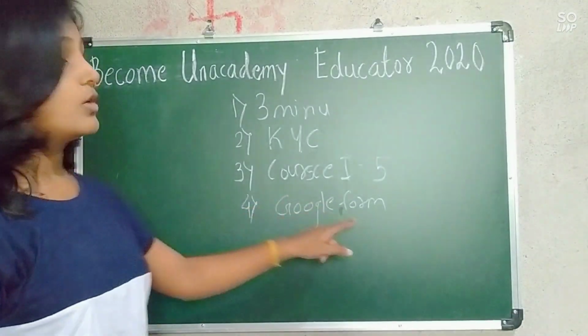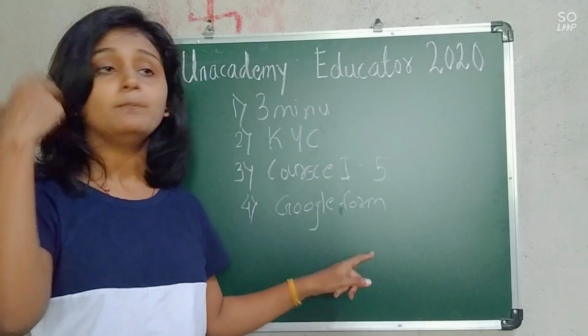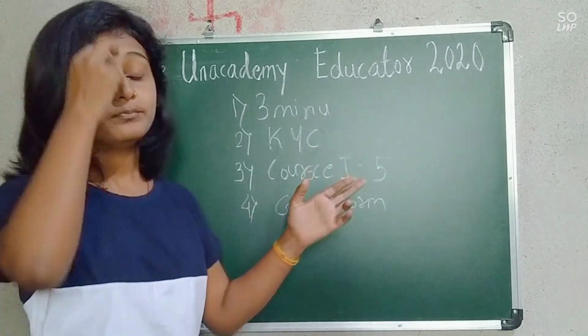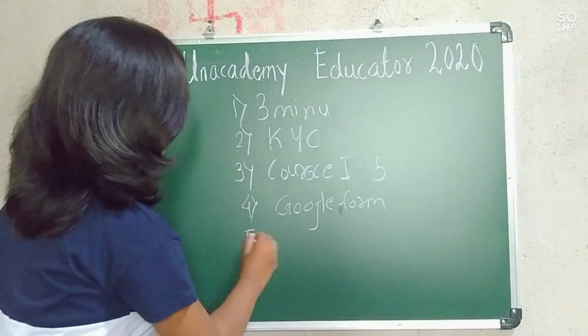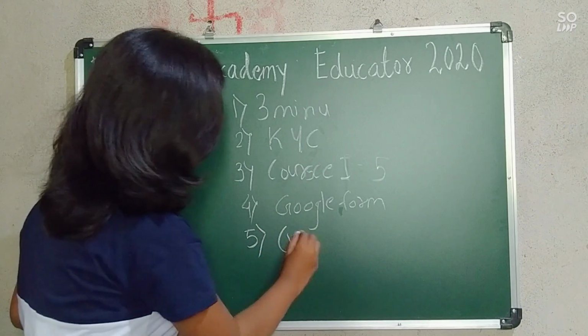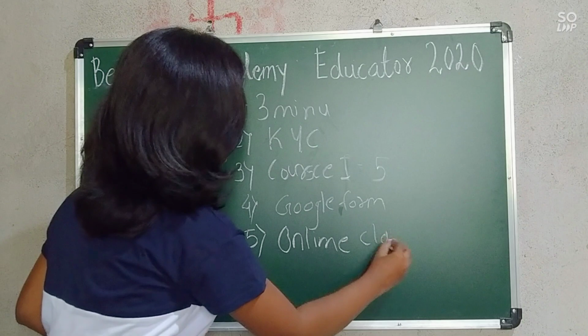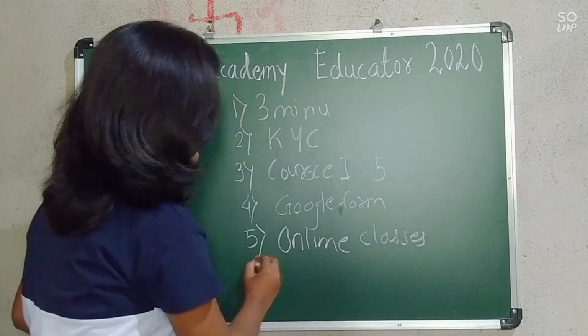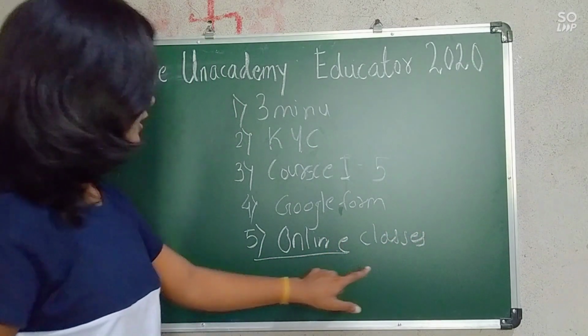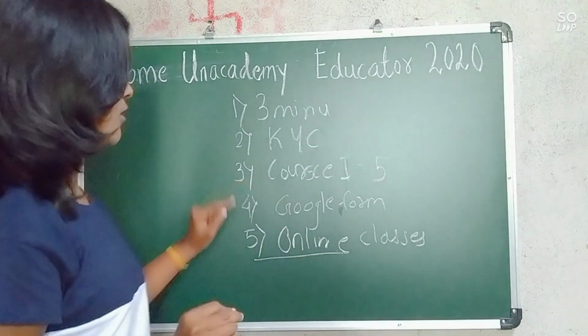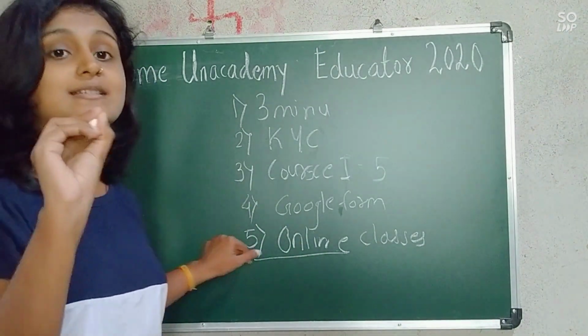Now after this Google form is accepted by Unacademy educator, what will be the fifth step? Here you will have to take online classes. Here you will have an online demo. Okay, here you will have an online class, and from the fifth step you will start earning.